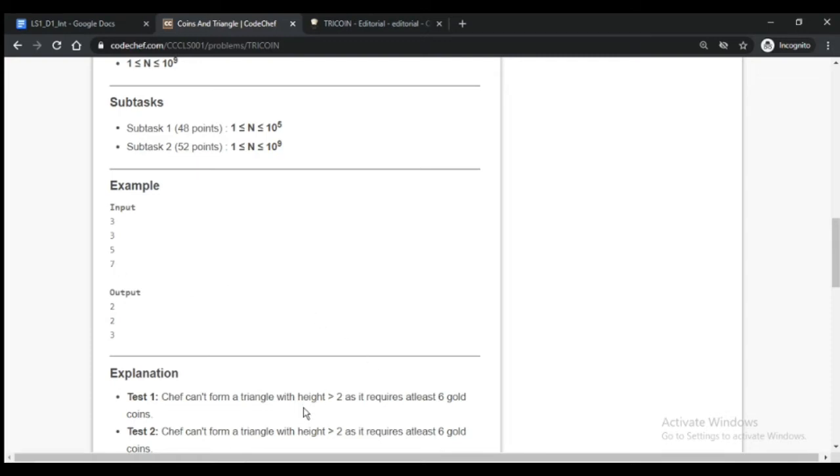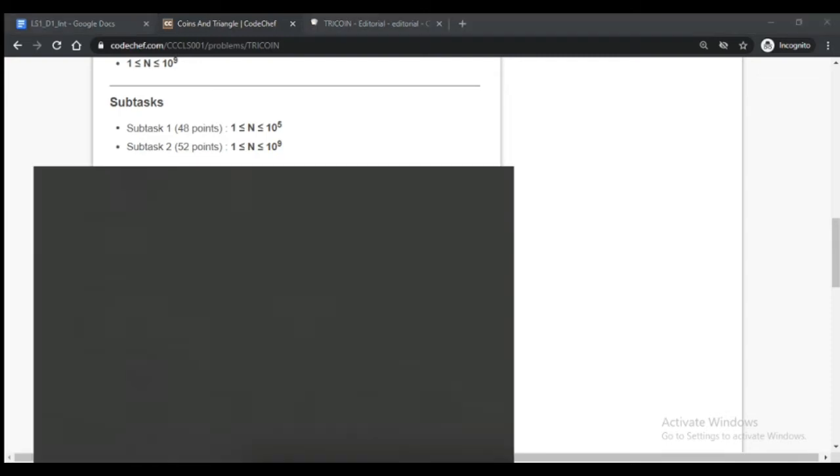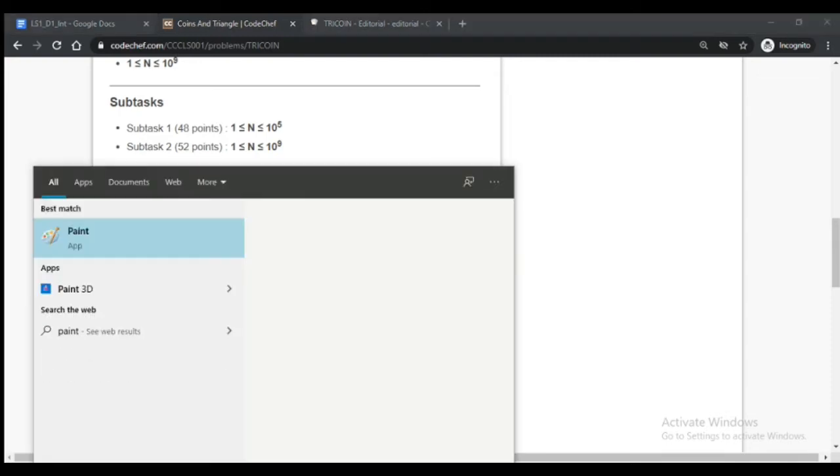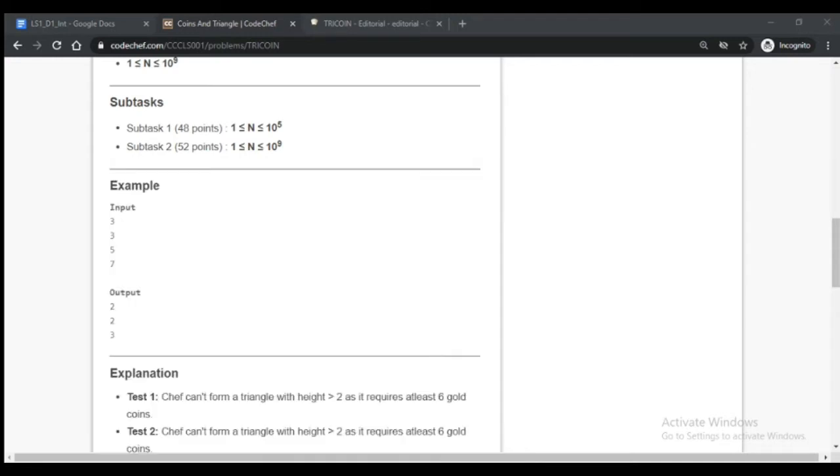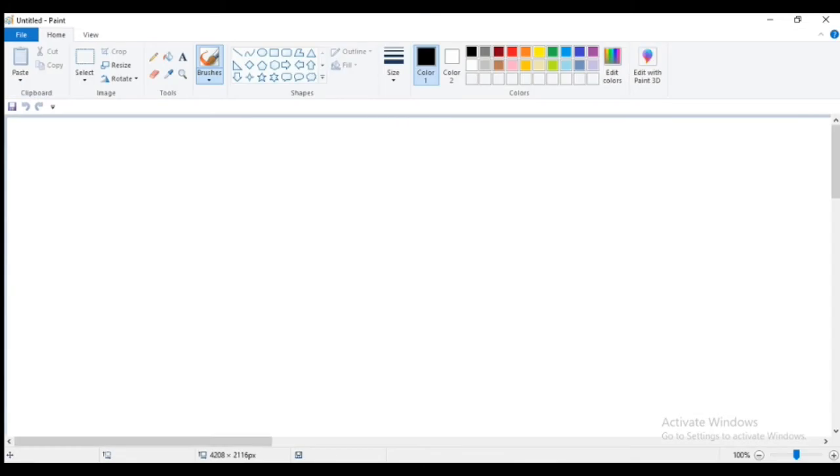For 5 coins, let me show you. If someone is having a problem in understanding this, this will make it way better. These are 3 coins making the height 2.